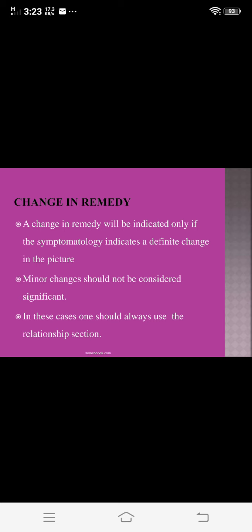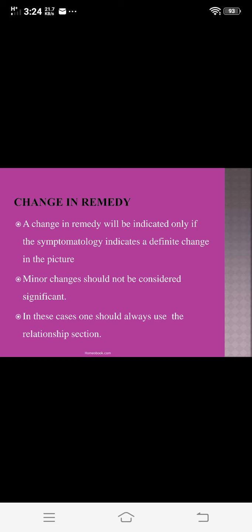In those cases you have to change the remedy, otherwise you have to repeat the remedy, or change the potency of the remedy, or use the other types of second prescription. But when the symptomatology of the indicated disease gets changed, or indicates a definite change in the picture of the disease, in that case you have to change the remedy in the second prescription. Minor changes should not be considered significant, but when major changes have occurred, you have to change the remedy.